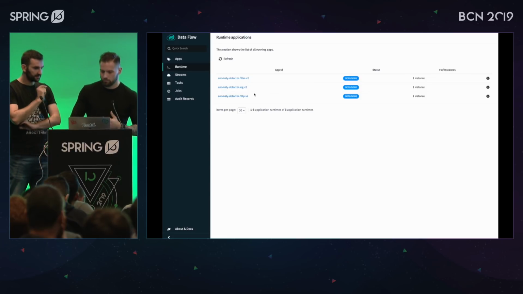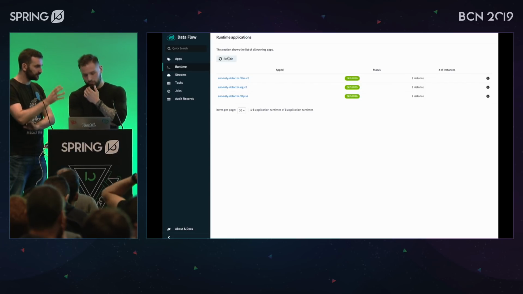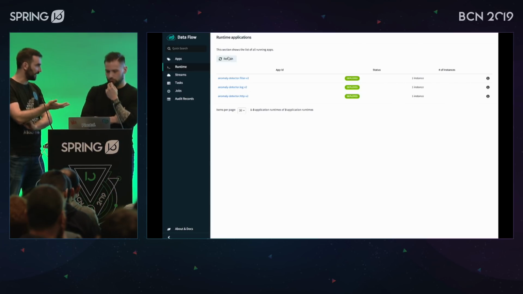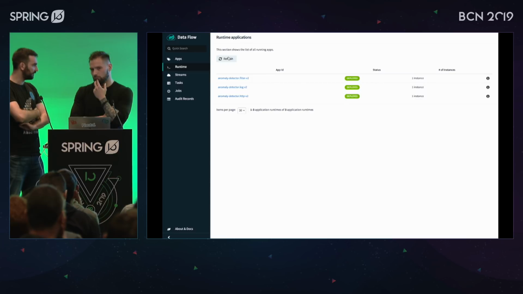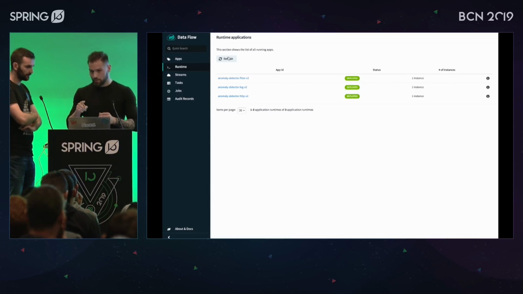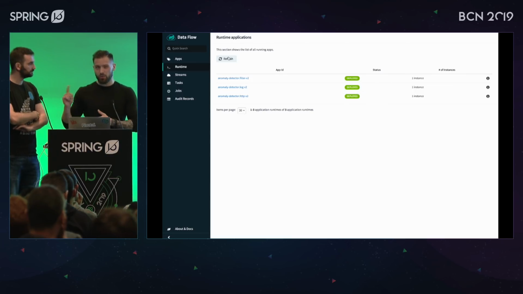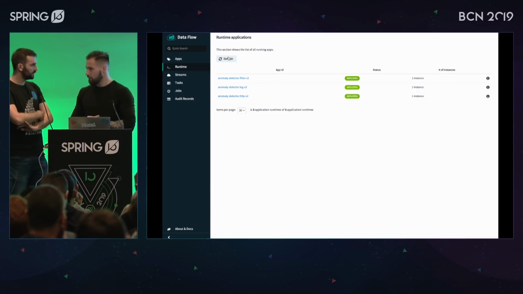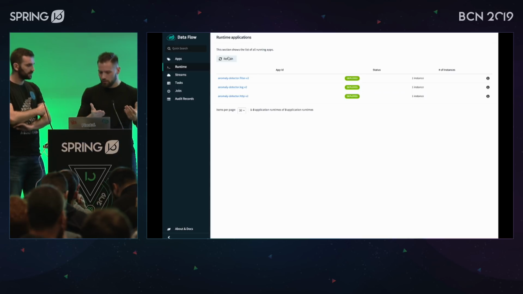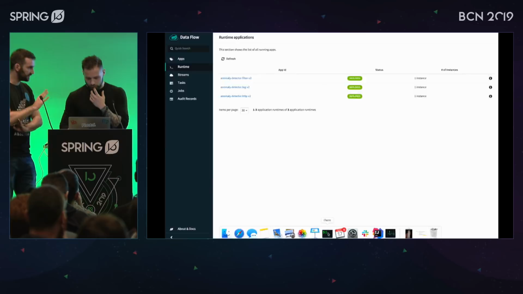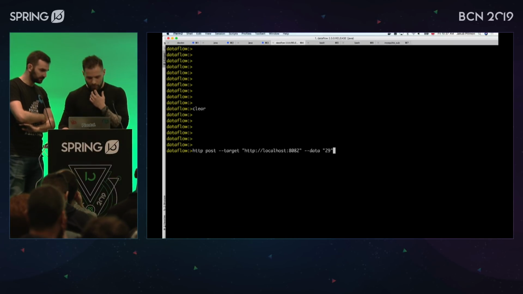So are you saying that you don't even have to create a controller or anything? Because, for example, the HTTP app is going to have the controller there already. Yes. That's awesome. It works out of the box. So they are deployed, right? Okay. If I do a post to HTTP 8082 right now, with the number 30 or 31, we should see, or shouldn't see, something in the logs of the sink app. If we send 30, we're not going to see anything. If we send anything else, we're going to see something. I hope it's prepared. Yes.